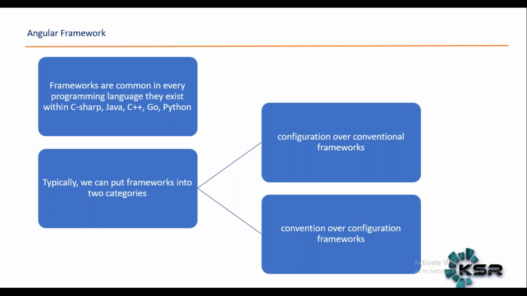Here we are dividing frameworks into two categories. One is the configuration over convention framework. The second one is the convention over configuration framework. We'll see with examples which user interface technologies are mapped to these two frameworks, then why we choose Angular over the others, comparing the features, advantages, and disadvantages one by one.